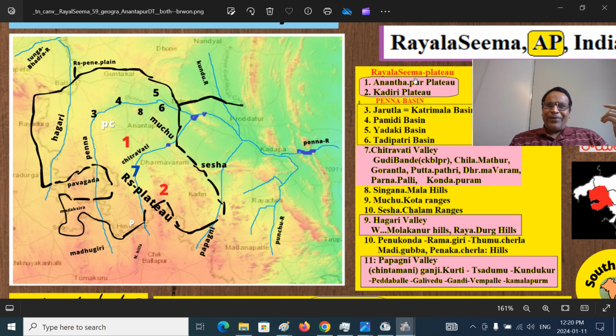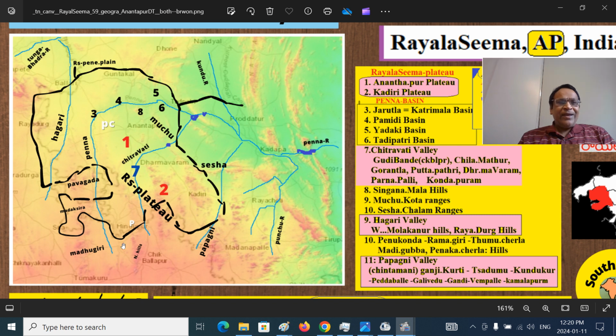What I have not shown here, I forgot, is this part called the Penna Plain, a less subdued region, sometimes called the Hagari Valley region. That is the western side of the Penna River. I put it as the Hagari Valley region. Then much of the Penna River basin lies in Anantapur district. This is the Rayalaseema or Deccan Plateau. This is the Kolar Plateau, Bangalore Plateau. This is the Nandi Hills here, Modugiri Hills here, Madakasira Hills here, Pavagada Hills here, Rayadurga Hills here, and Molakalmuru Hills here, Sandur Hills here. Here somewhere are the Tungabhadra Dam and Ballari Town.